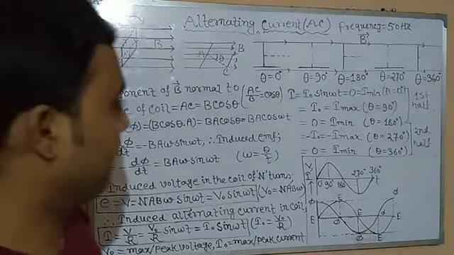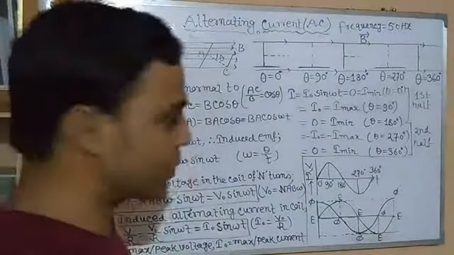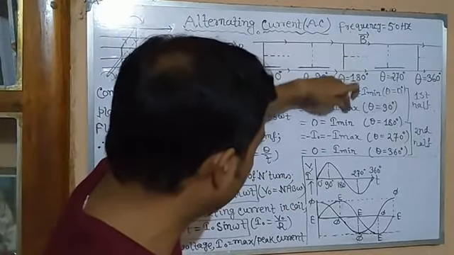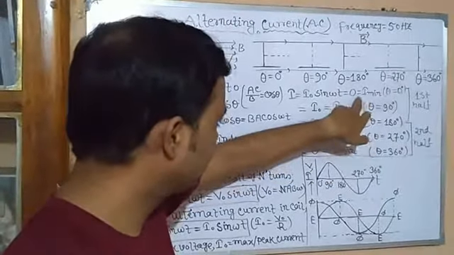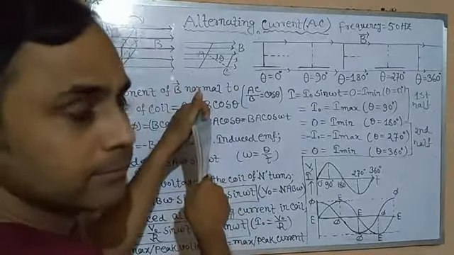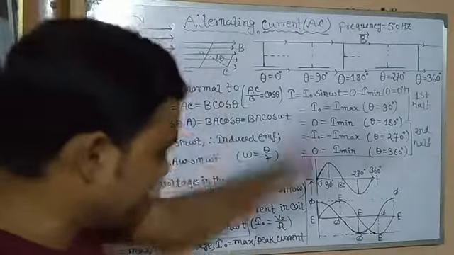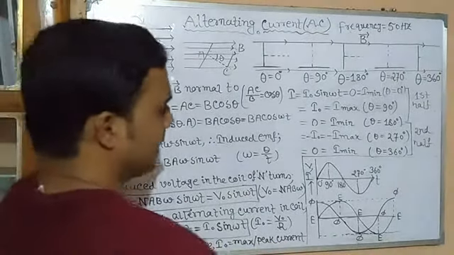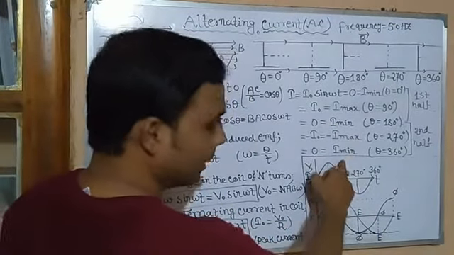So now we will see. In the first half rotation of the coil, the current is changing from minimum, that is 0, to maximum, and again minimum. Clear? Isn't it? Very clear. At first it was 0, then maximum, then minimum. Because 0 to 1, or I0, then 0. Then in the second half, it also arises from here, 0 to negative maximum to minimum, isn't it?